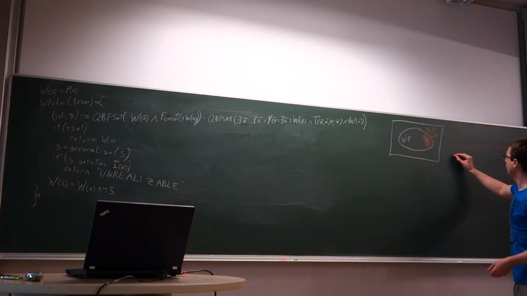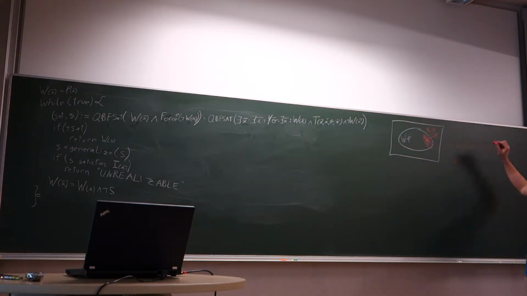But if I just drop one of these conjuncts from my formula, let's say I just remove this one and just write the formula x2 and not x3 and x4 and x5, then this represents exactly two states. Namely, the state with x1 is true and the state with x1 is false.